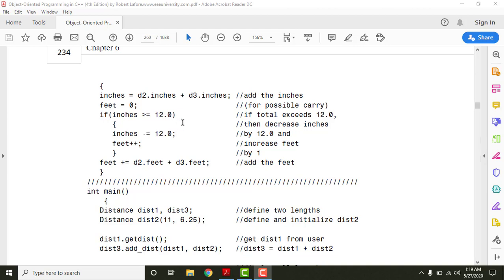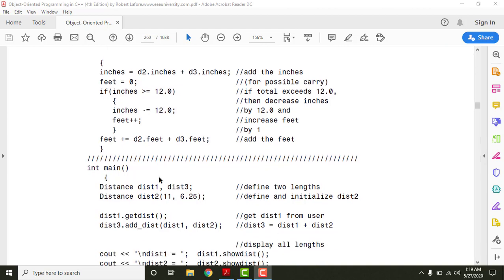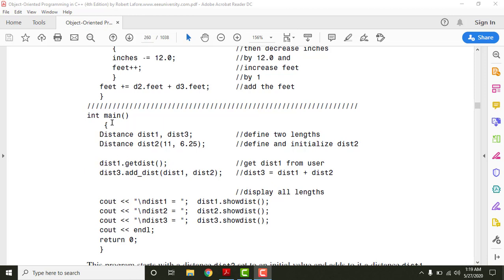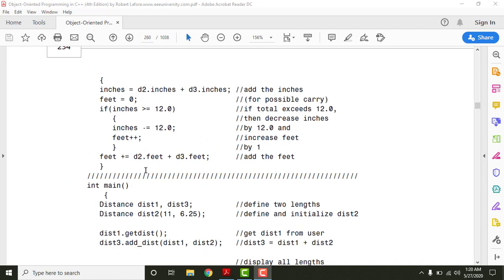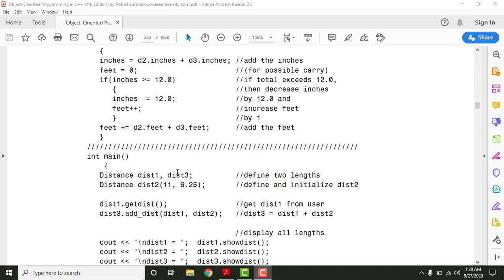I'll explain this in more detail after explaining the main program body. In the main program body, we have this class, and it has two objects, Distance 1 and Distance 3. Both of these need to be initialized once we define them. To initialize these objects, we need this constructor here, the no argument constructor, which is used for objects that are not initialized to any value. Distance 2 is also an object of this class Distance, but it is initialized to a predefined value, 11, 6.25.